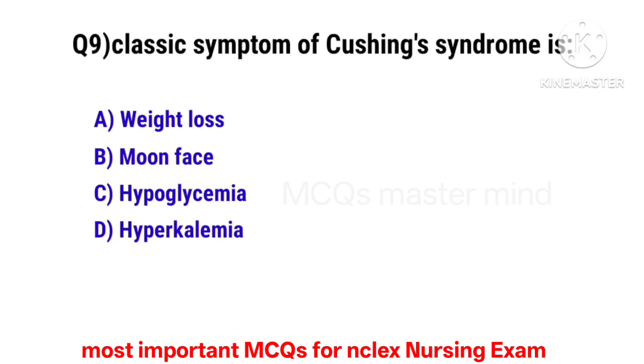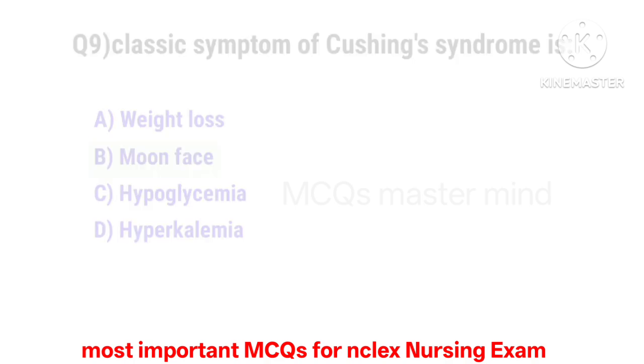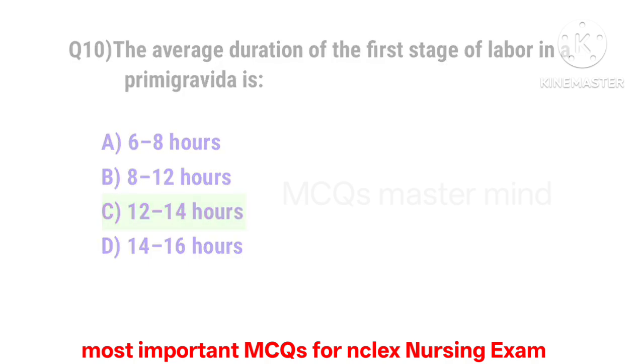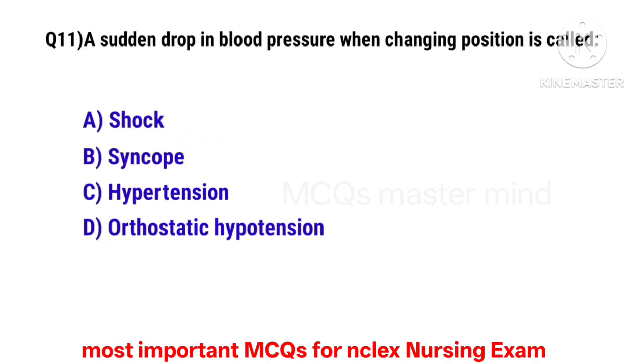Question number 9. Classic symptom of Cushing's syndrome is. The correct option is D. Moon face. Question number 10. The average duration of the first stage of labor in a primigravida is. The correct option is C. 12 to 14 hours.